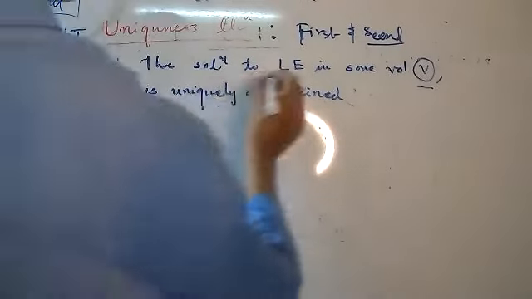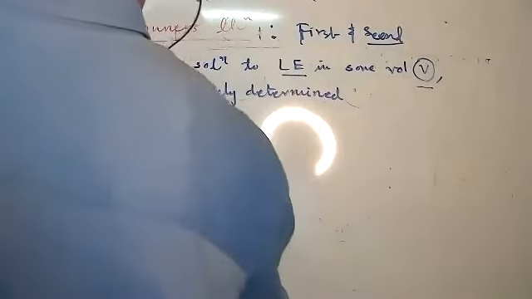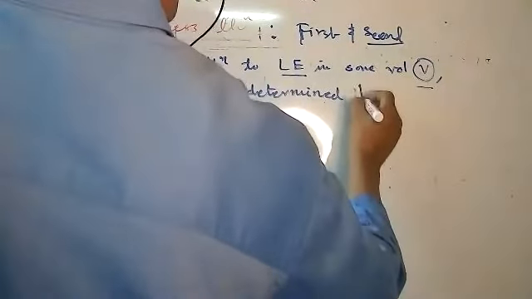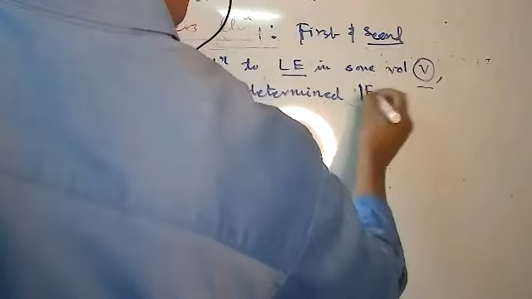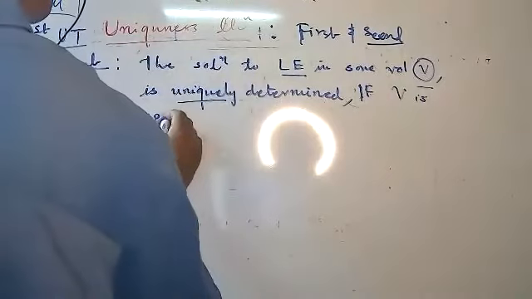And the solution to the Laplace equation in some volume V is uniquely determined if and only if, dear student, the main point is, if the volume V is specified.